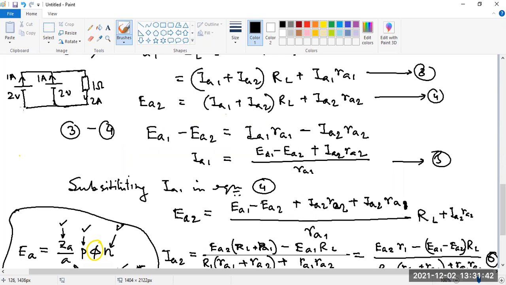Understood. Now, if one voltage changes to 2.1 and another voltage is 1.9, then what will happen? Without solving by any circuit theorem method, can you tell me what problem will occur if one voltage changes to 2.1 and another is 1.9?